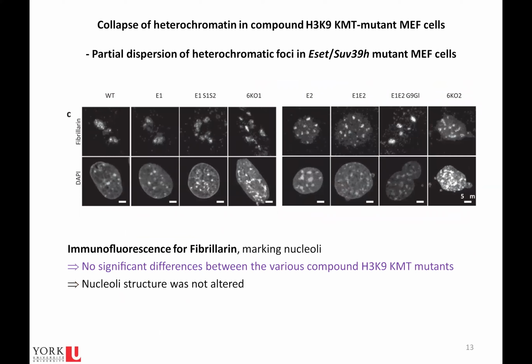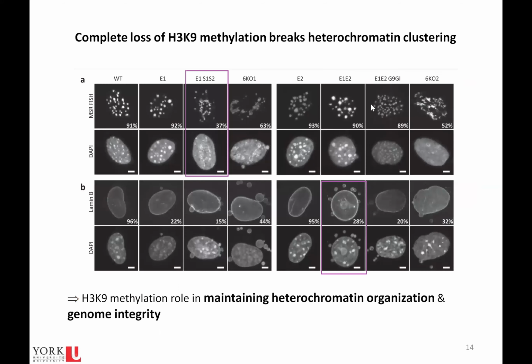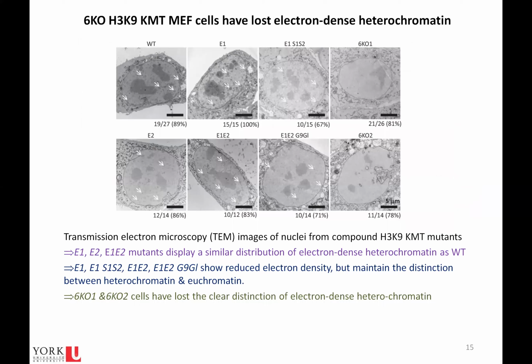Then they analyzed the distribution of fibrillarin, which is a protein that labels nucleoli. They found that nucleoli structure was not altered in any of the cells. So to recap, there is a definitive role of H3K9 methylation in maintaining heterochromatin organization and genome integrity.